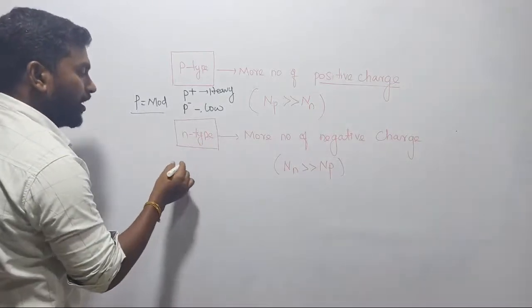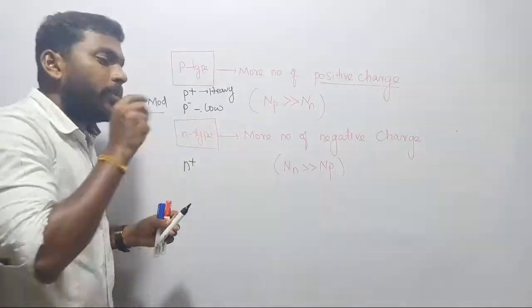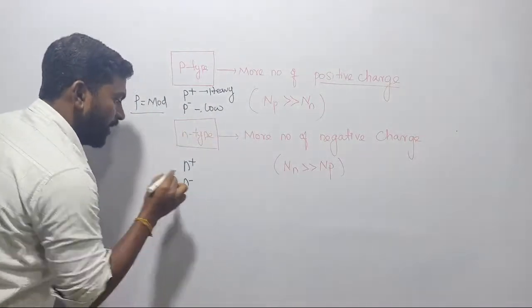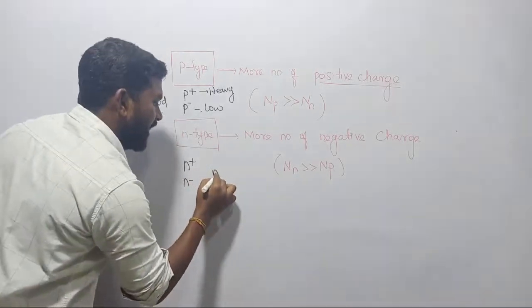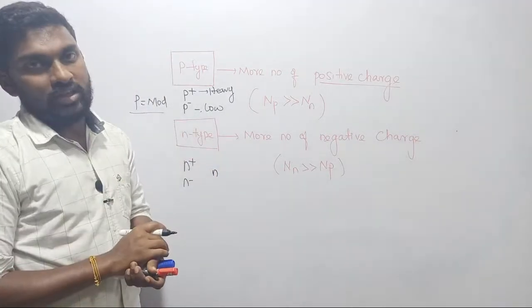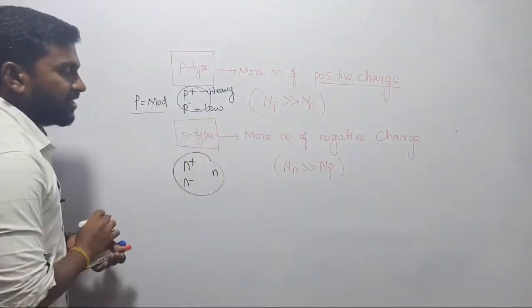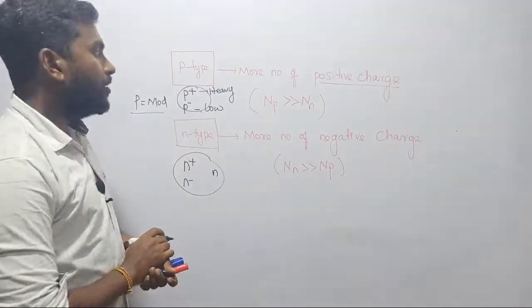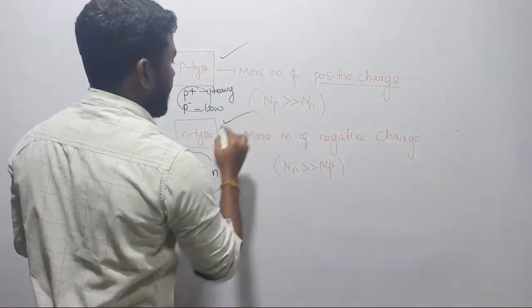Similarly, in N type of material, if you have N plus, it means that the selected material is heavily doped by negative charges. If it is N minus, then the selected material is having very less number of negative charge carriers. If it is N, then that is called moderate number of charge carriers, right? So that is the difference between positive charge carriers and negative charge carriers. I hope things are very clear now, right? Yes. So this is the basic difference between P type of material and N type of material.